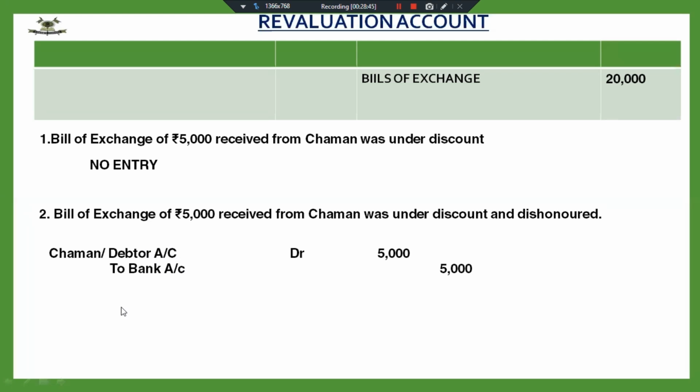There is no role of revaluation here. This is just, you can open class 11th book and see the dishonor entries for bill of exchange discounted with the bank. Your entry was DROI account debited to bank. Instead of DROI, I have written only debtor account because we have to increase the amount of debtors by this much amount.